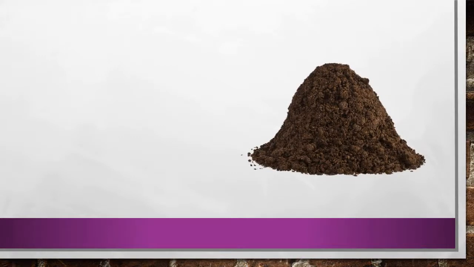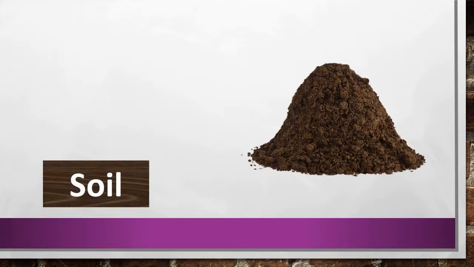Children, look at the picture carefully. What can you see in this picture? Yes, it is a picture of soil. S-O-I-L, soil. Children, you have seen this soil, yes or no? When we want to plant the tree, we need soil.